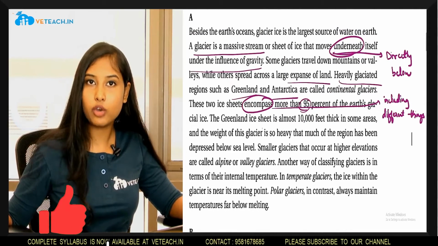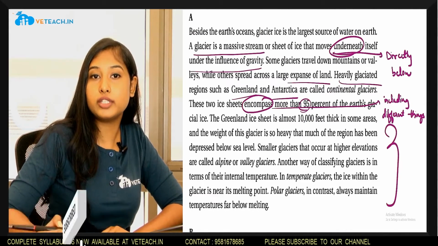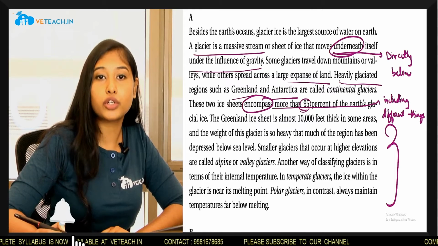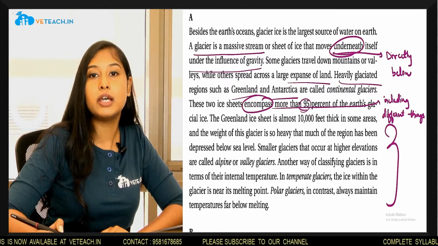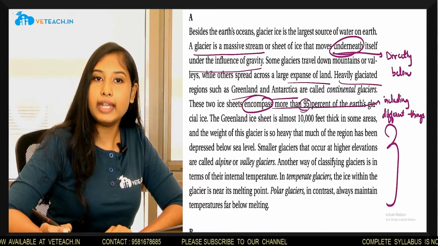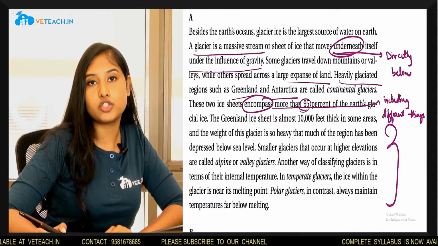What is the main idea of it? In this para, the author gives information about glaciers, what constitutes the glaciers, and the author classifies the glaciers as continental glaciers, alpine glaciers, and temperate glaciers, and gives the characteristics of each of the mentioned glaciers.